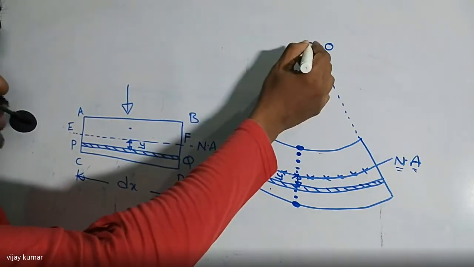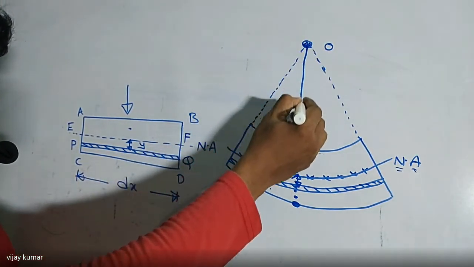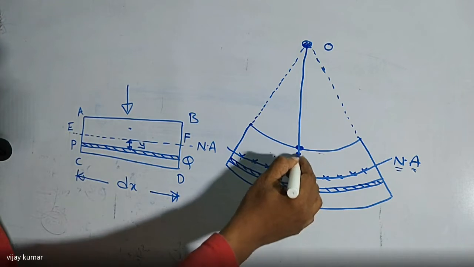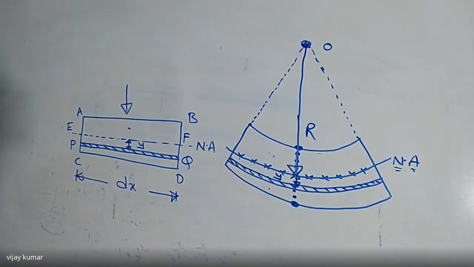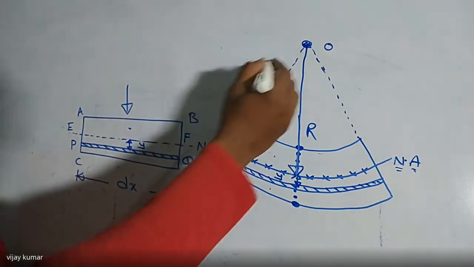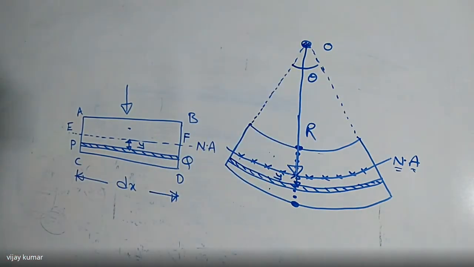So here is the point. If you draw one line from the point to this neutral axis, that is nothing but R. R is the radius of curvature of the beam. This angle is theta.